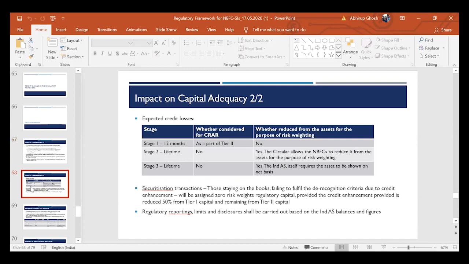Expected credit losses. We will discuss what expected credit losses are. So what exactly is an expected credit loss? Earlier, banks and financial institutions in India used to follow something called the incurred credit loss model. So whenever there was a loss incurred by the entity, one had to provide for it.